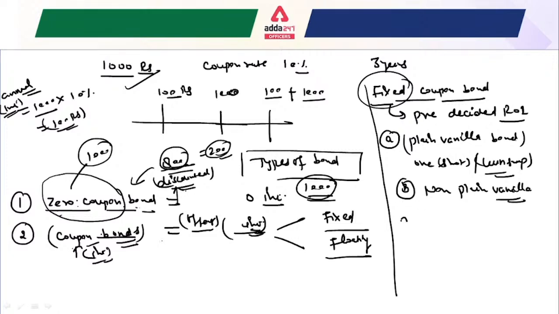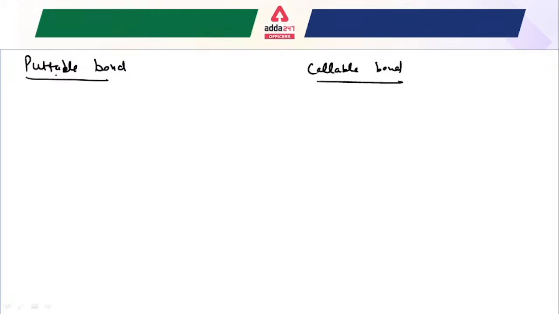Another most important topic from an exam point of view, let me remove all this stuff here. A very important term to understand is what we mean by the putable bond and what we mean by the callable bond. There are many types of questions on the putable bond and the callable bond in the examination.